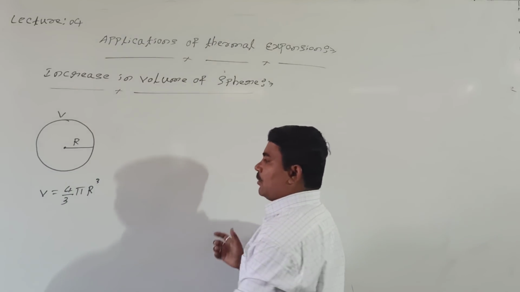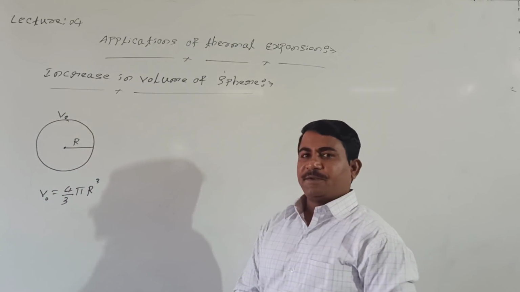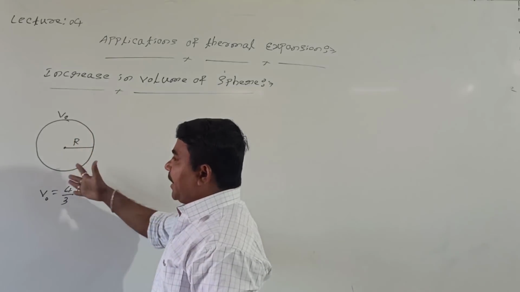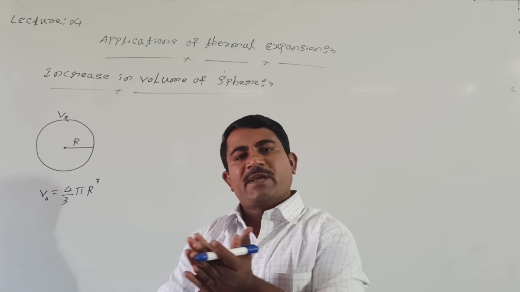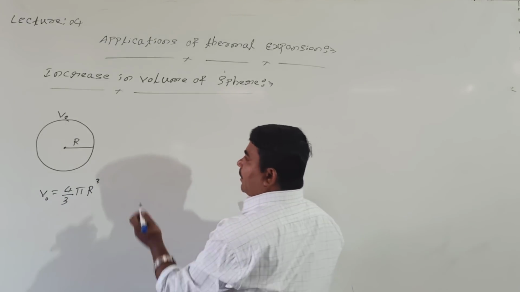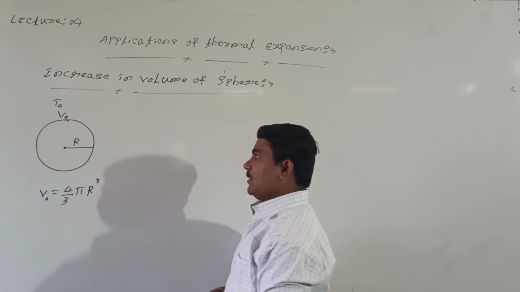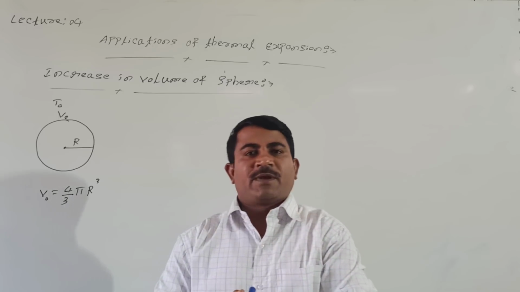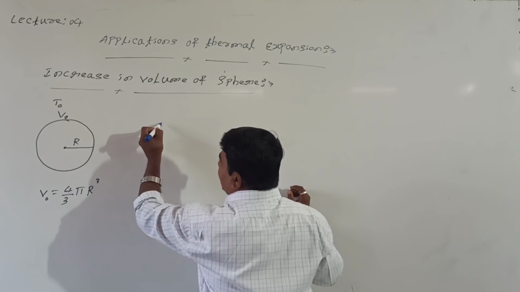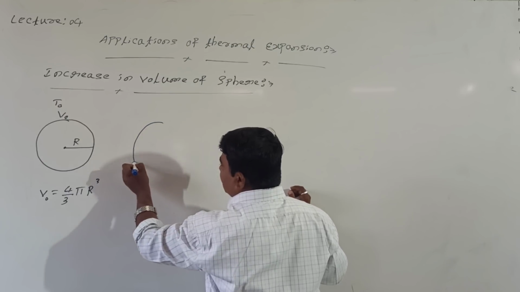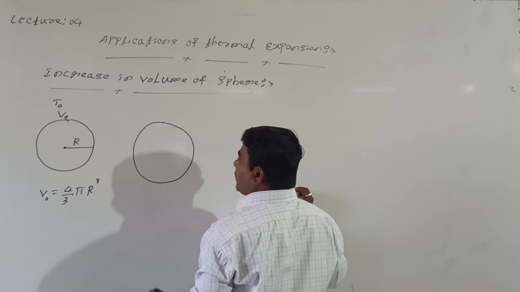For our reference, I will take initial volume as V0. When heat is provided, its volume may expand slightly. This is at the temperature T0. When heat is provided, what happens? Does it expand? When heat is provided, actually the volume V0 becomes V. Actually this is the final volume.